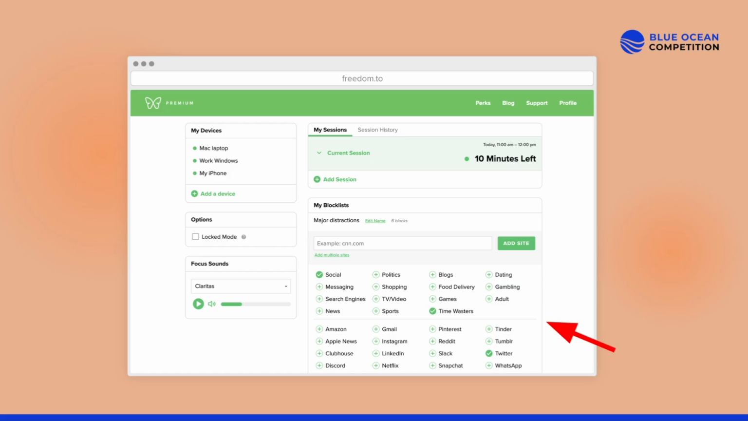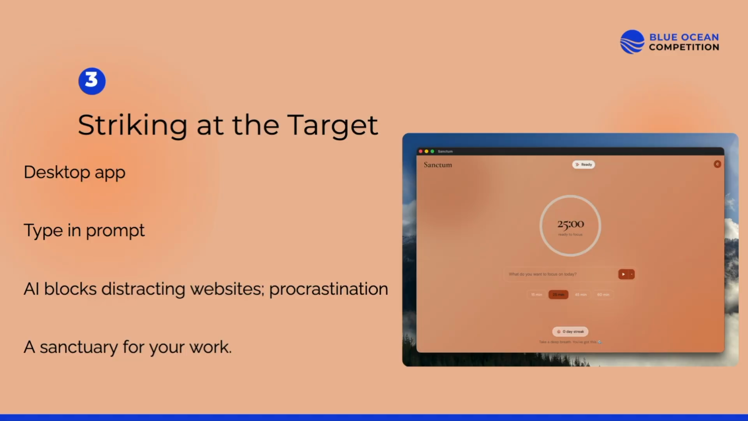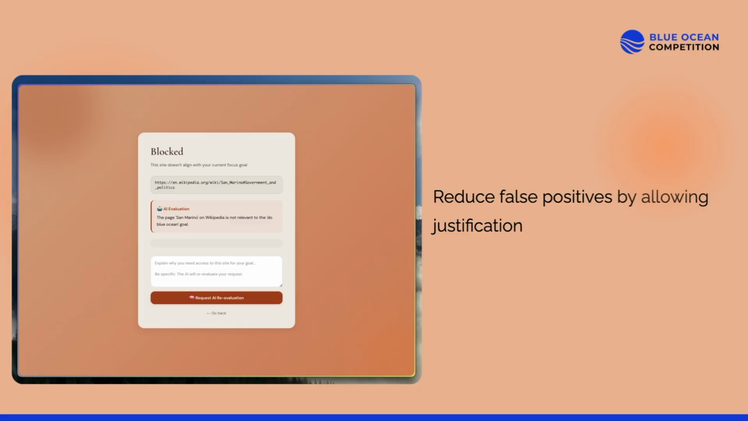These block sets, they're static. You have to add them yourself. And the net either casts too wide or too narrow. I want to be able to type in what I want to do. And the AI will block distracting websites. It'll be a sanctuary for your work where the AI takes care of keeping distractions outside so you can do your best. Okay, that's a good idea, but how do we know that it blocks correctly?